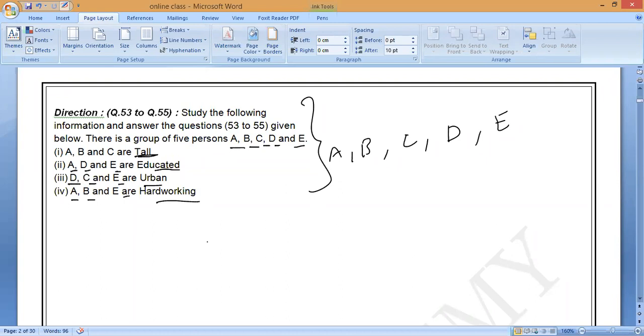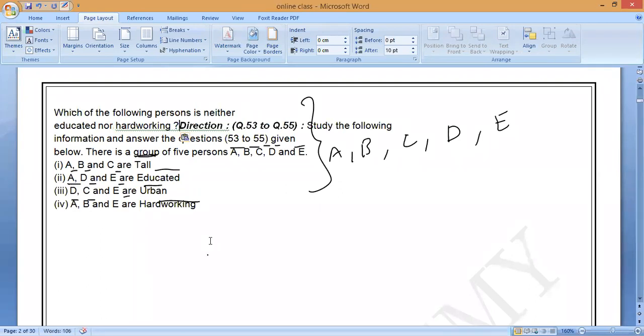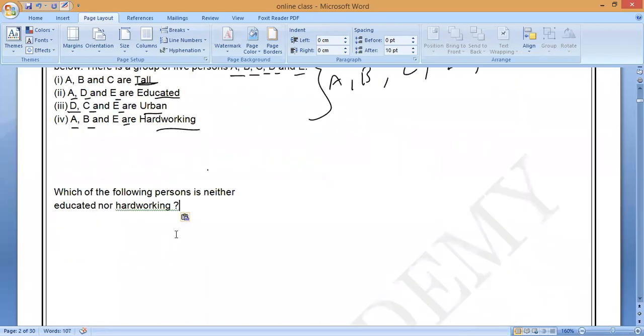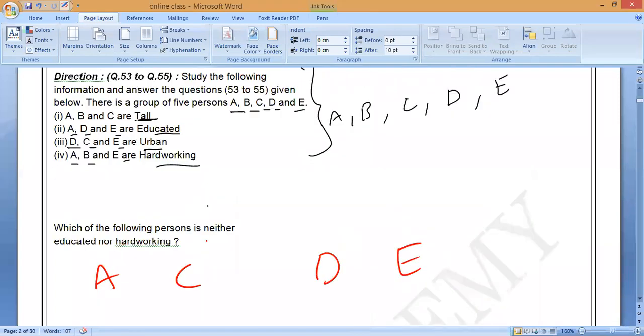What is the first question? Which of the following persons is neither educated nor hardworking? That is my first question. The options are A, C, D, E. C is the answer, D is the option. So out of these persons, who is neither educated nor hardworking?